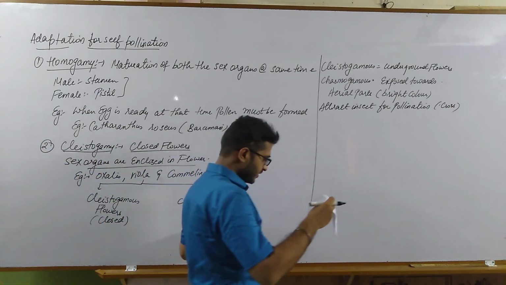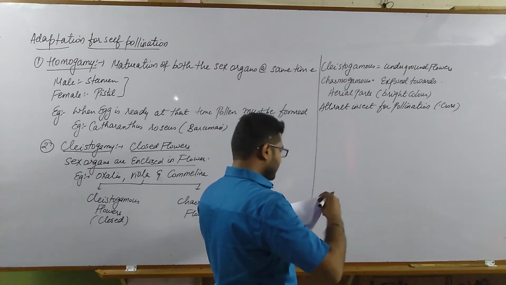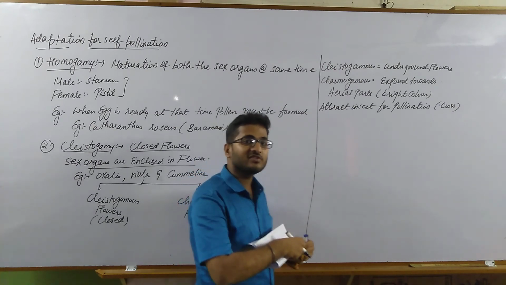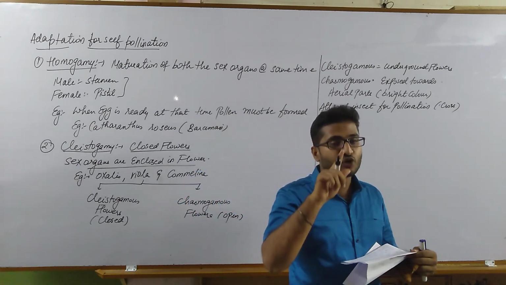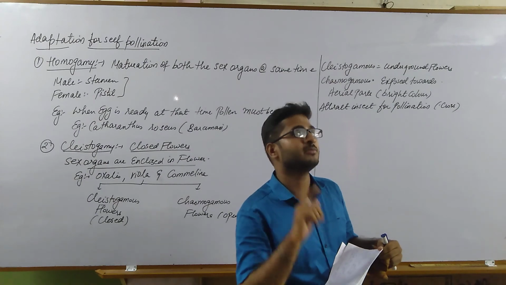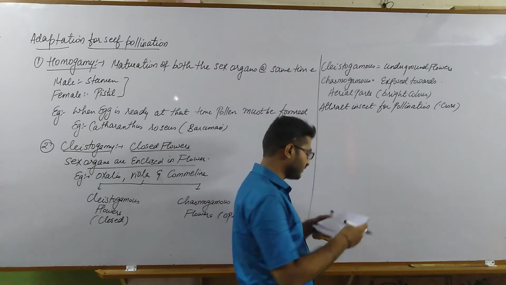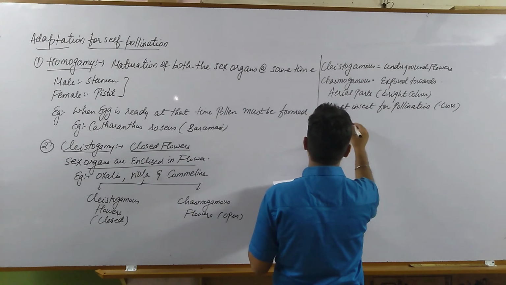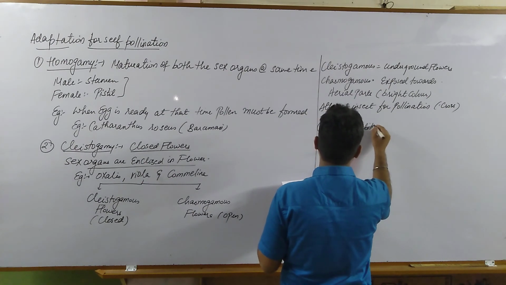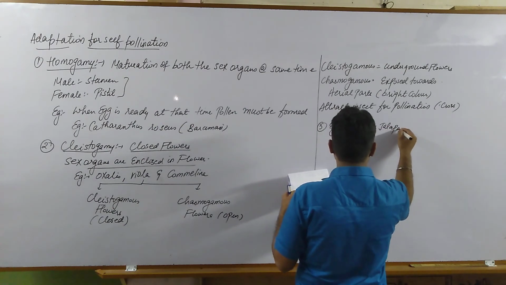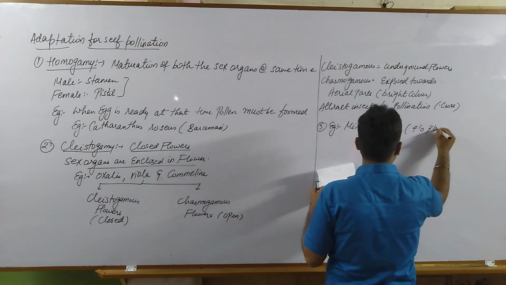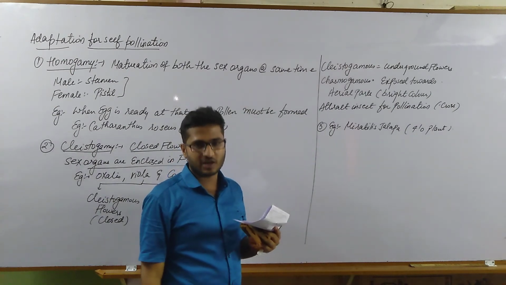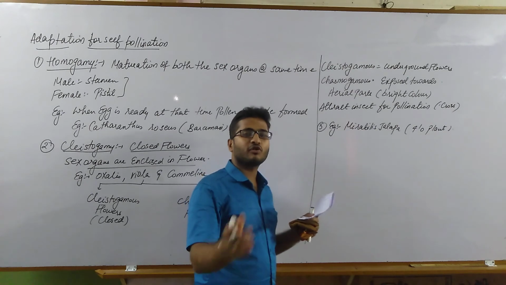Now let us see more. The third adaptation is seen in Mirabilis jalapa, the 4 o'clock plant. If you remember, we discussed this flower in the phenomenon of incomplete dominance in chapter 5, principles of inheritance and variation. What basically the adaptation in Mirabilis jalapa is, is that the anther bends on the stigma.